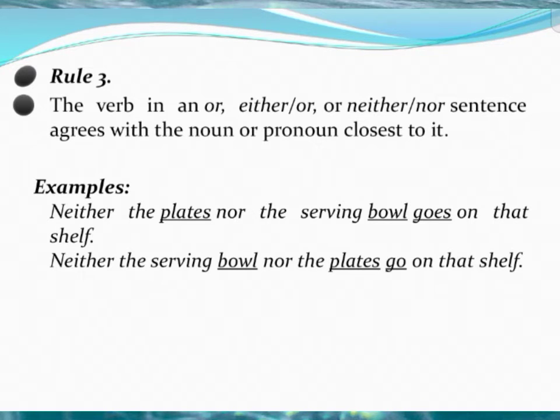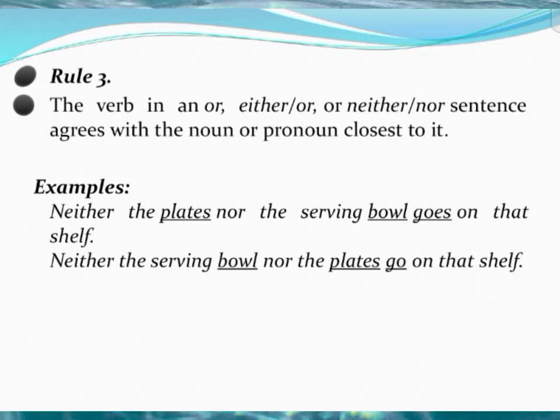What is that? In rule number 3, take the plates and the bowl. See, the first one, plates, is a plural subject, and the second one, bowl, is a singular subject. So the first is used with the plural subject, the second with the singular subject. But how do you understand whether this sentence should have a singular or plural verb?